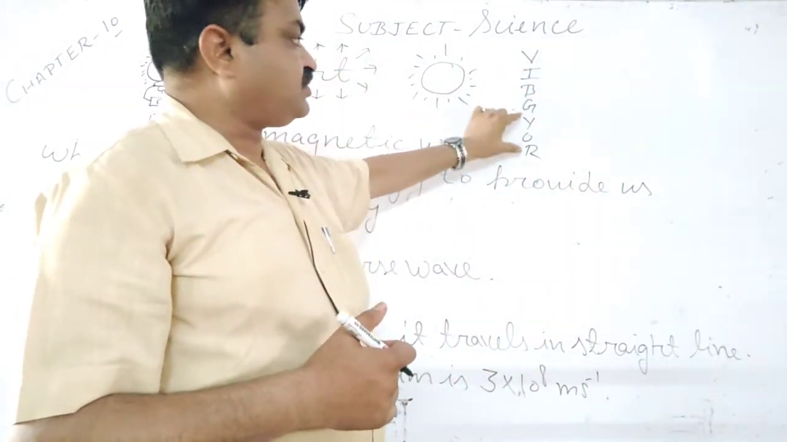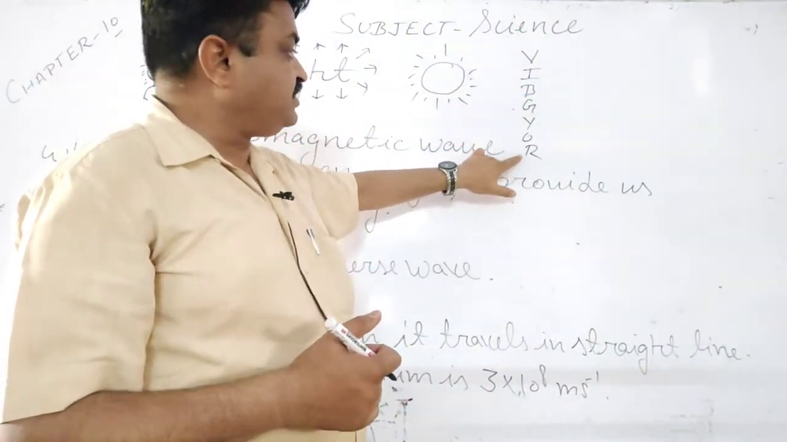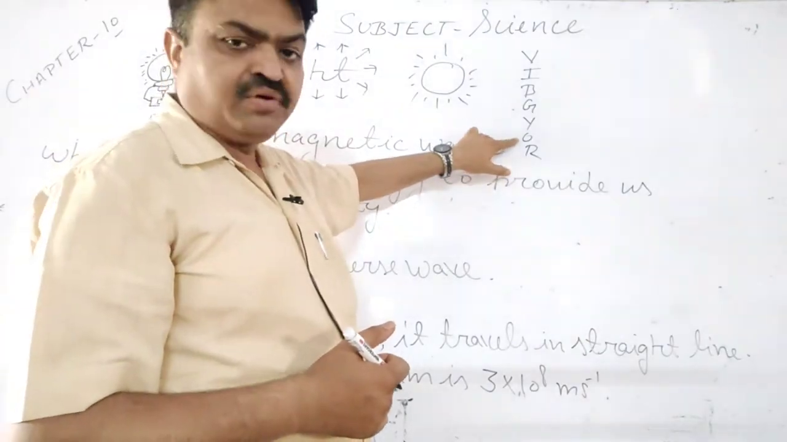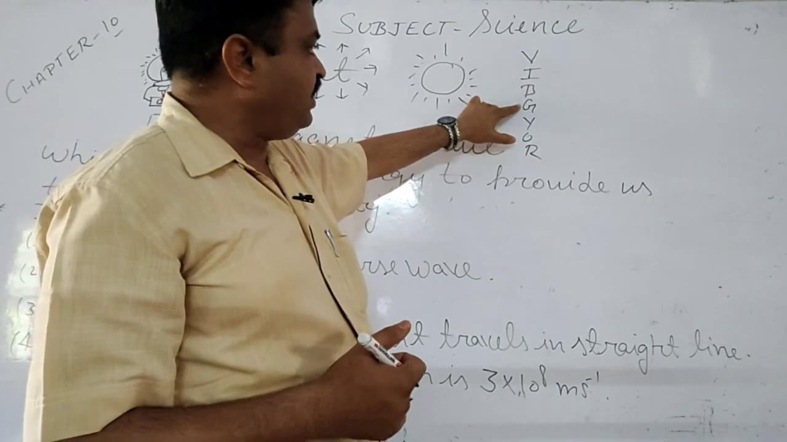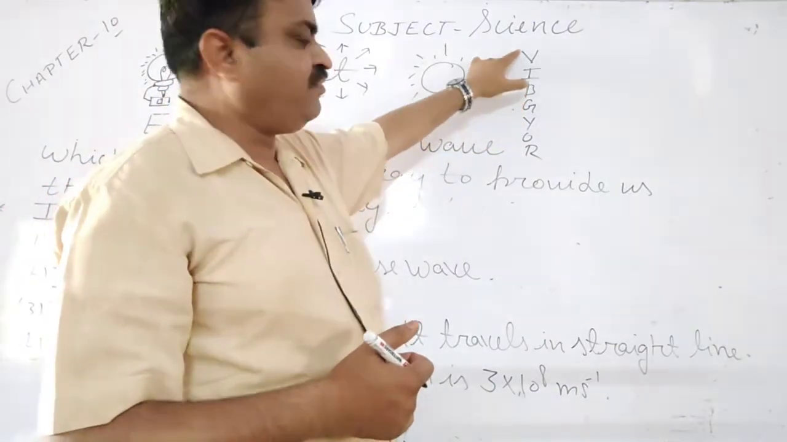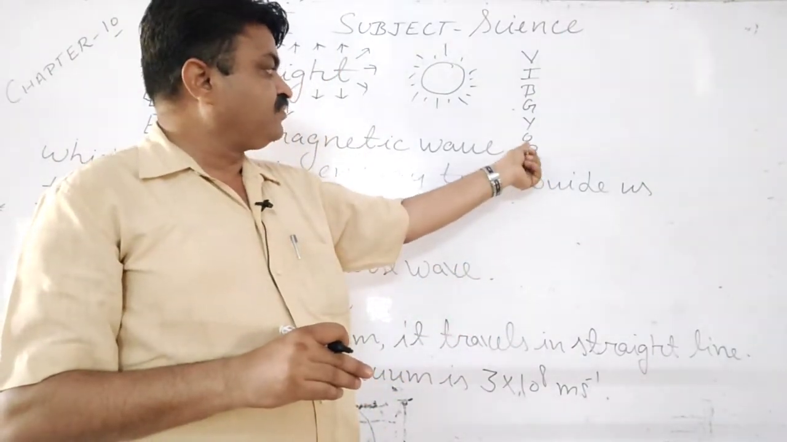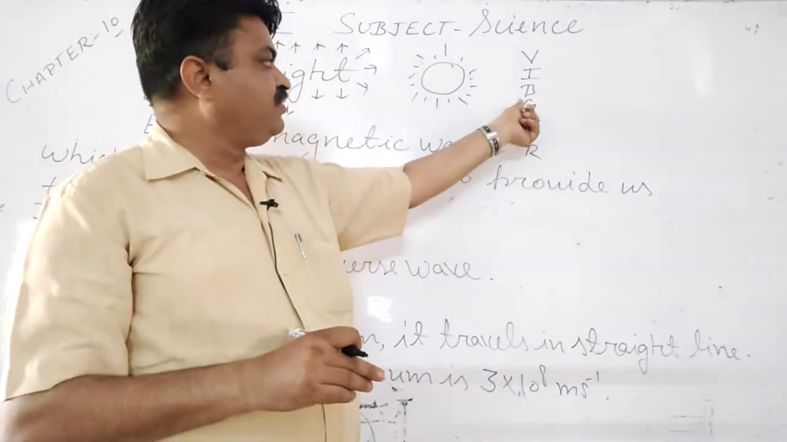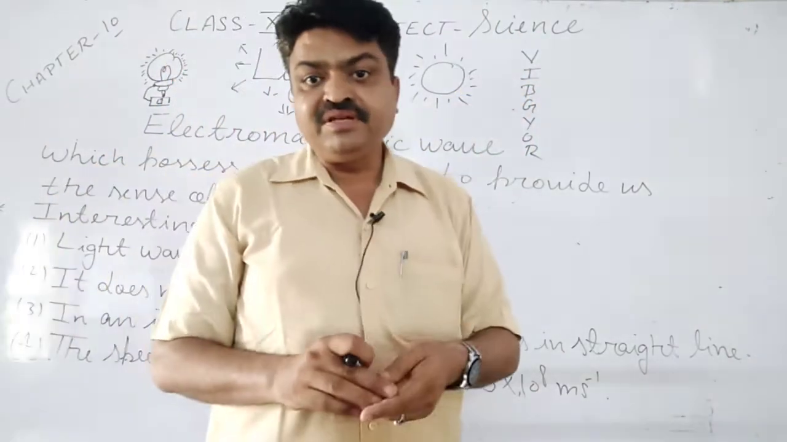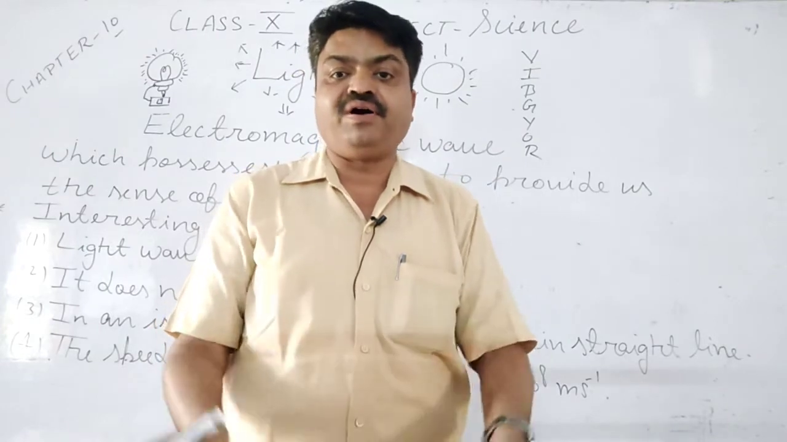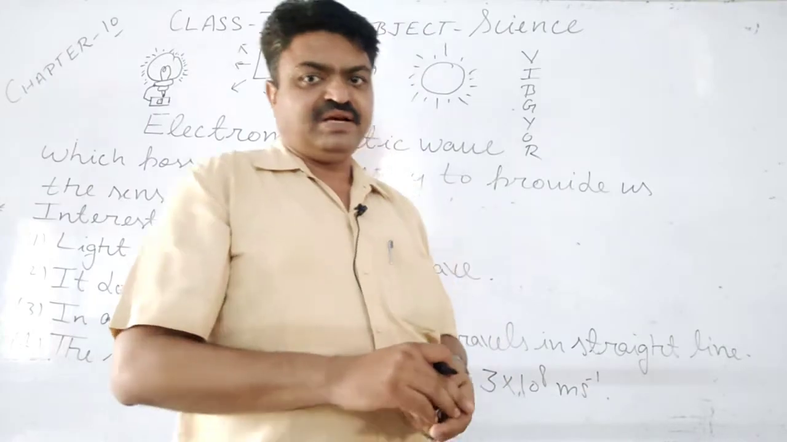So these are the colors, student. From here we will start. First is red, second is orange, third is yellow, green, blue, indigo, violet. So this is the sequence of the colors: red, orange, yellow, green, blue, indigo, violet. These 7 colors are found in the light of the sun.